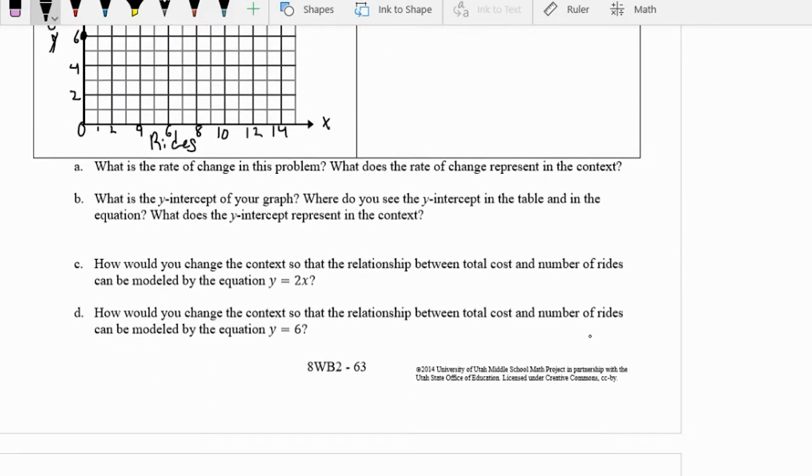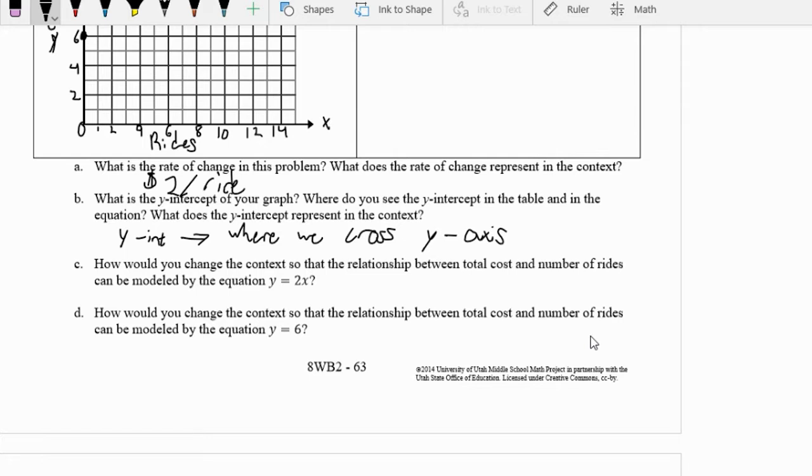So the rate of change, or the unit rate, is 2. And in this context, it is $2 per ride. What is the y-intercept? Now, the y-intercept is a really cool thing here, guys. The y-intercept is where it crosses the y-axis. So it's that point on the y-axis.